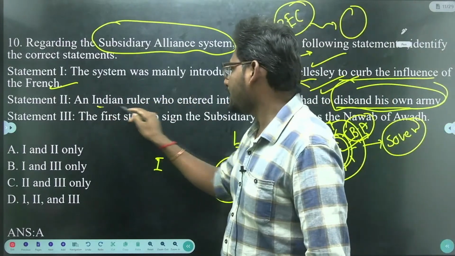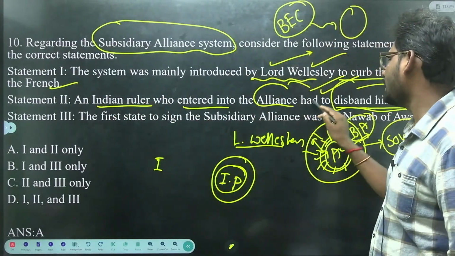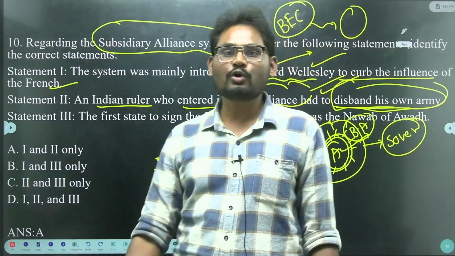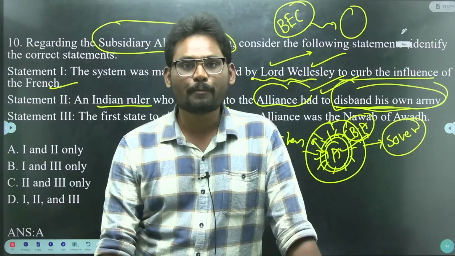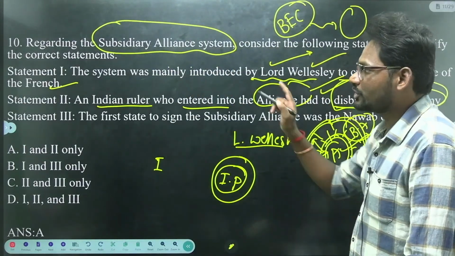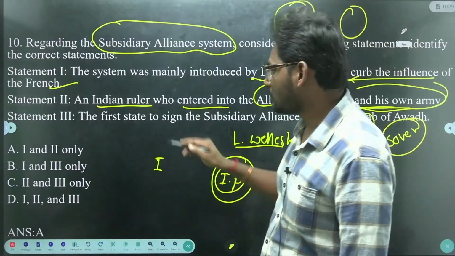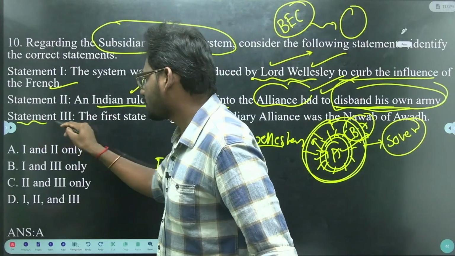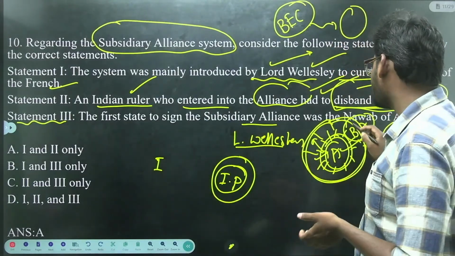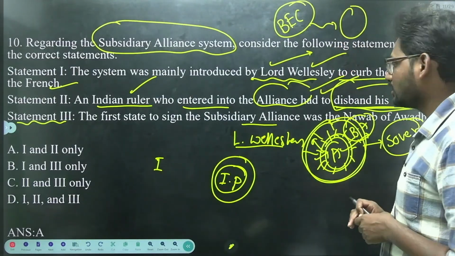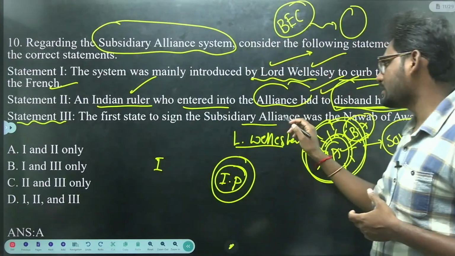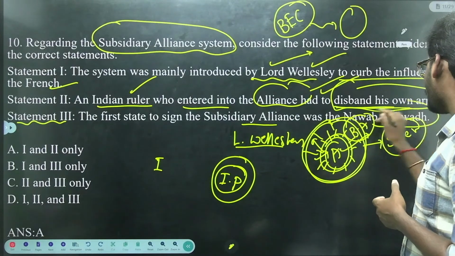Next, an Indian ruler who entered into the alliance had to disband his own army, and he should allow the British East India Company army to safeguard his own kingdom. So statement 1 is correct and statement 2 is also correct. Let us discuss statement 3: the first state to sign the subsidiary alliance was Nawab of Awadh.